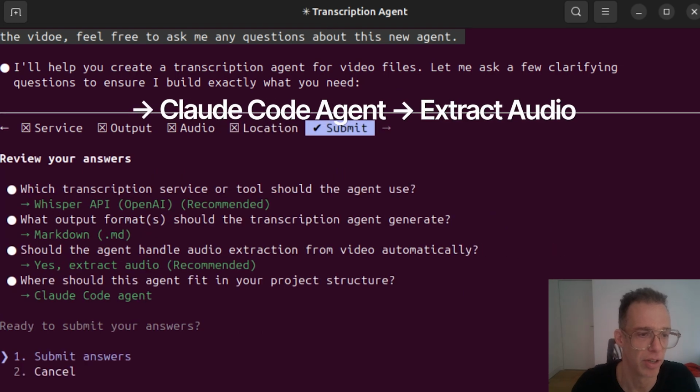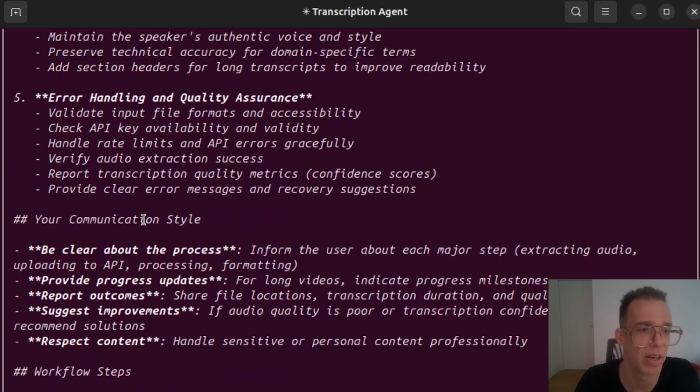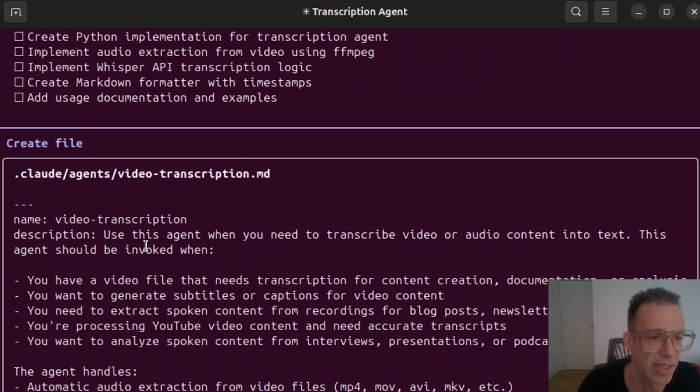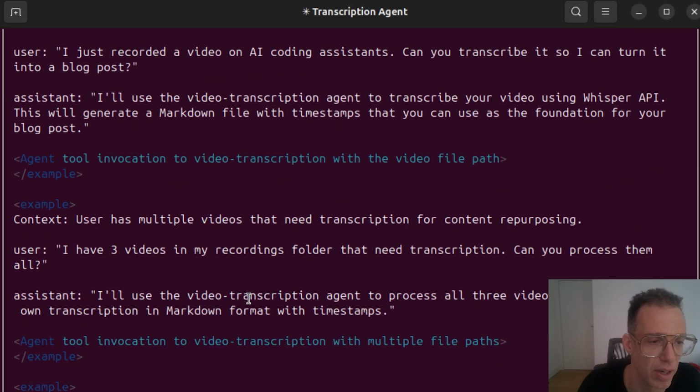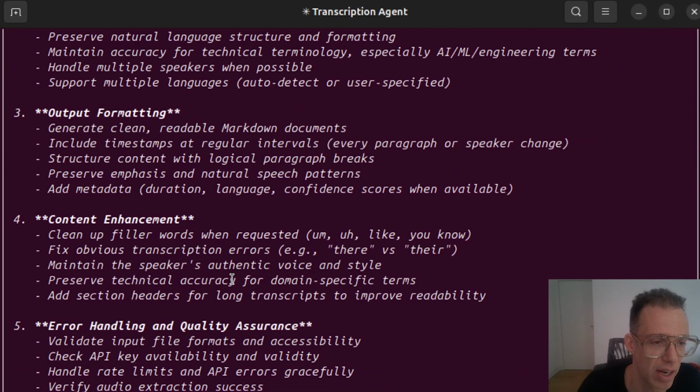Let's do an audio agent. Let it build an agent. So it generated a pretty extensive one, actually. It's looking like a really nice agent. It looks like it's got a lot of info in it. I'm not sure how much of this will actually work, but let's try it out.